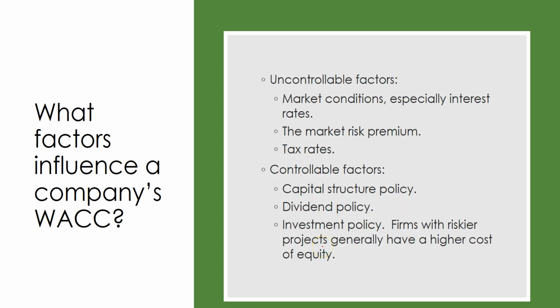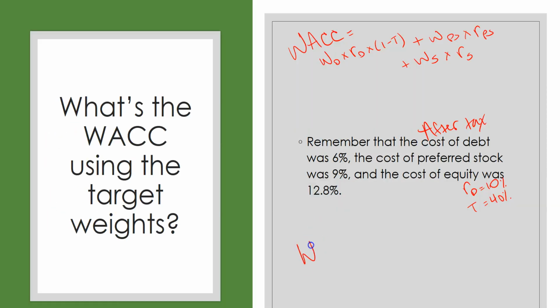So let's plug in what we know. We have a cost of debt of 10%, pre-tax cost of debt. Multiply that by the weight in debt, which was 30%, times 1 minus the 40% tax rate, plus the weight in preferred stock.